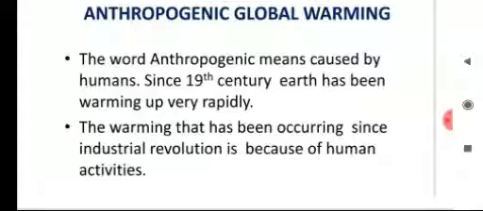Since the 19th century, Earth has been warming up very rapidly. The warming has been occurring since the industrial revolution and because of human activities. So, the resulting global warming is named as anthropogenic global warming, or AGW.